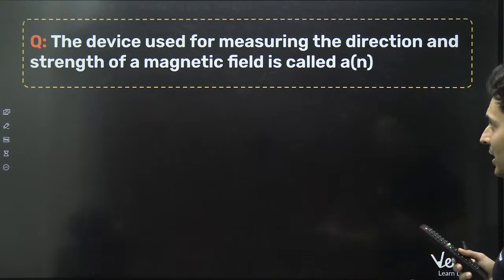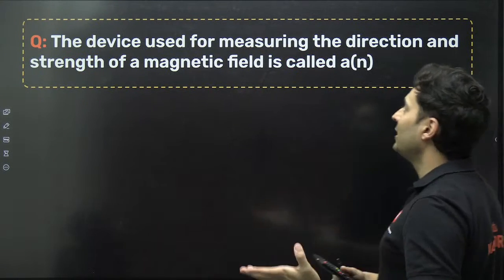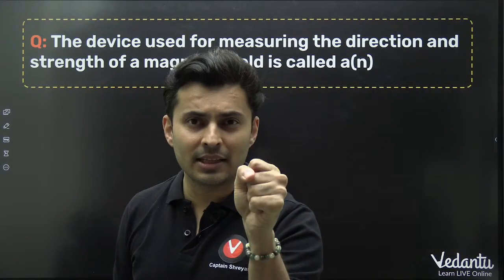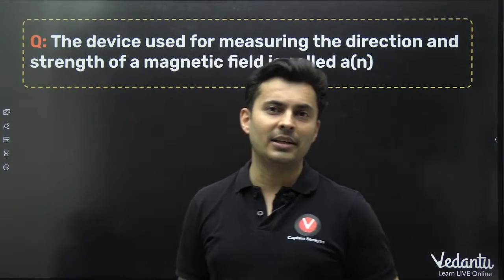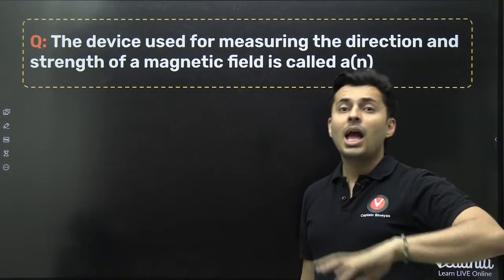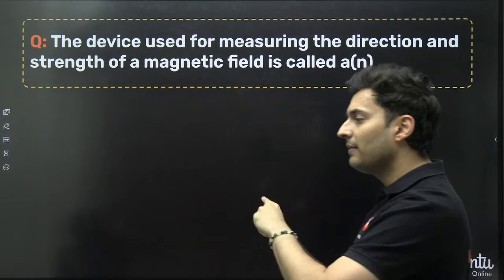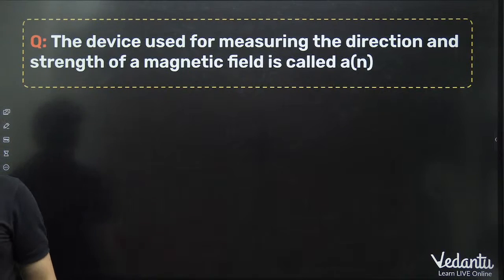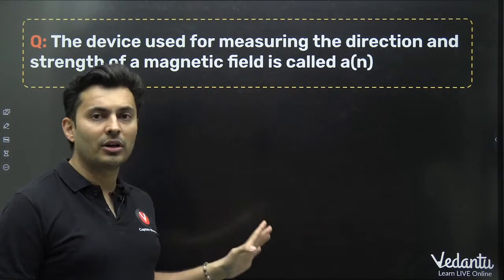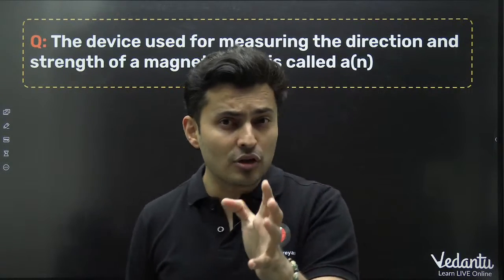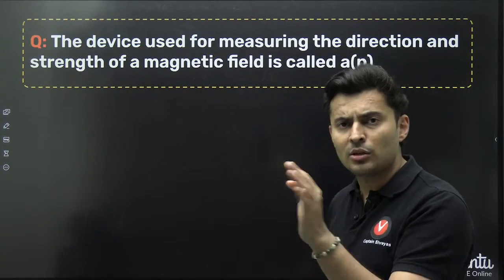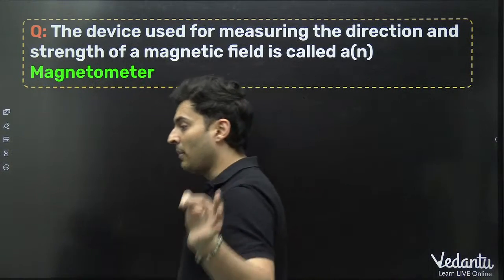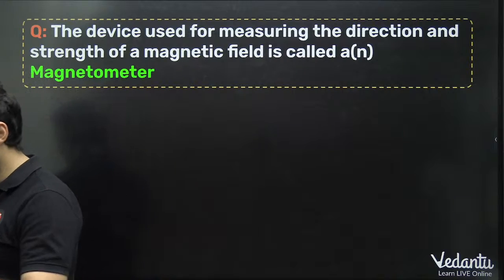Device used to measure the direction and the strength of a magnetic field. One of the previous questions was to find the strength only; that device is called a Gauss meter. But to find the strength as well as the direction, that device is called a magnetometer. Very good. Moving on to the next one.